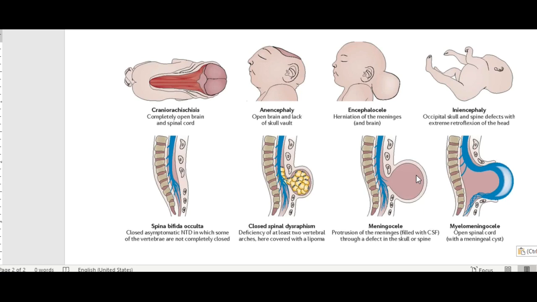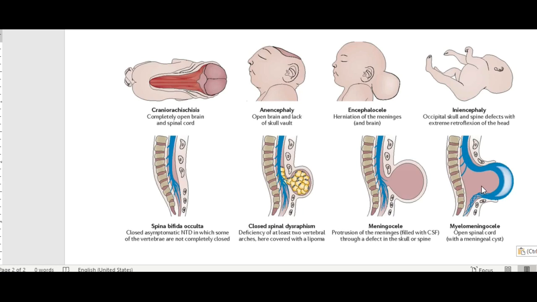If you do a transillumination test, it becomes positive. Then this is meningomyelocele, where there is a sac of meninges and also the neural components of the spinal cord are present. This most commonly involves the lumbosacral region of the spine.